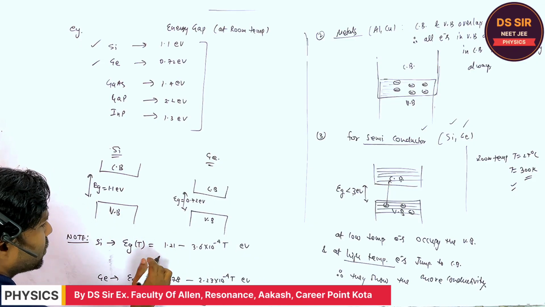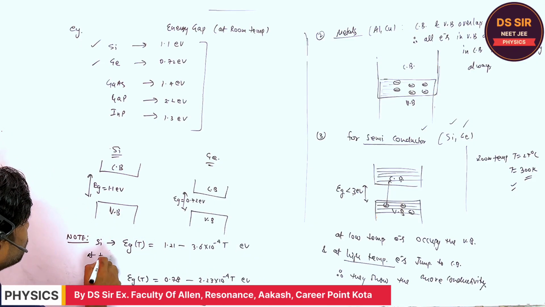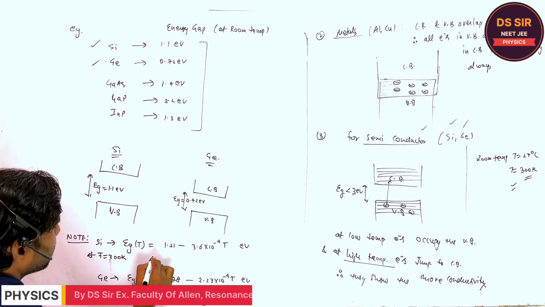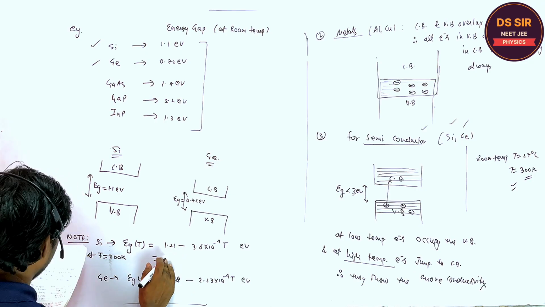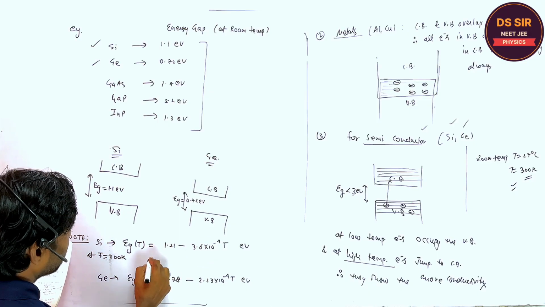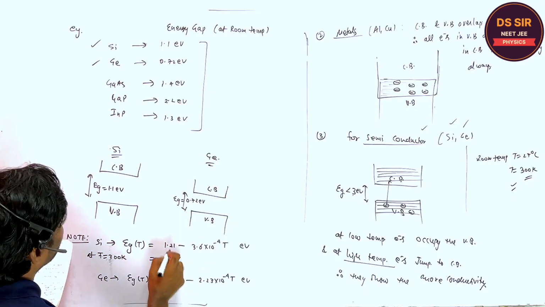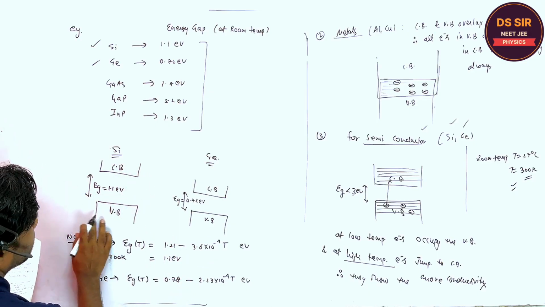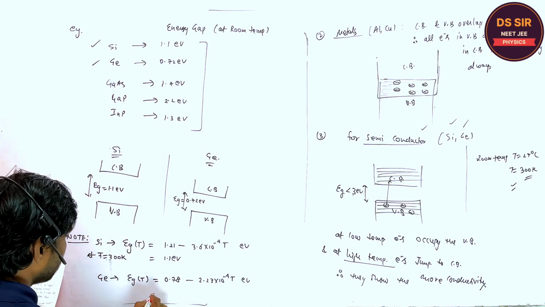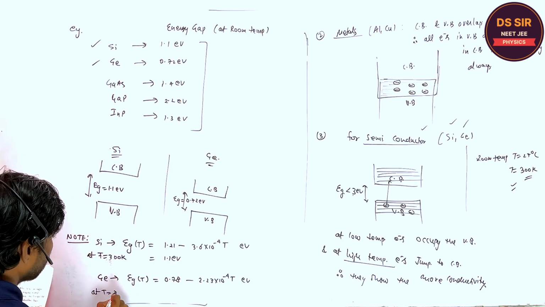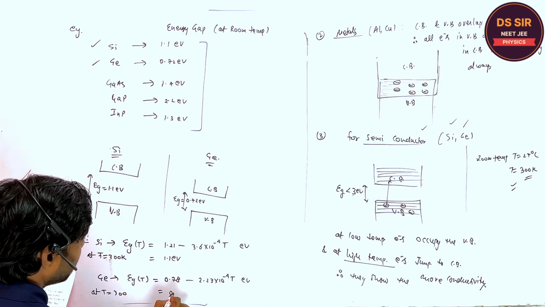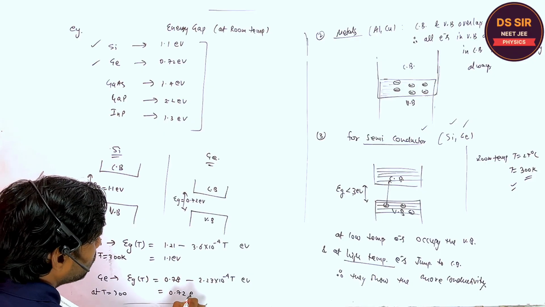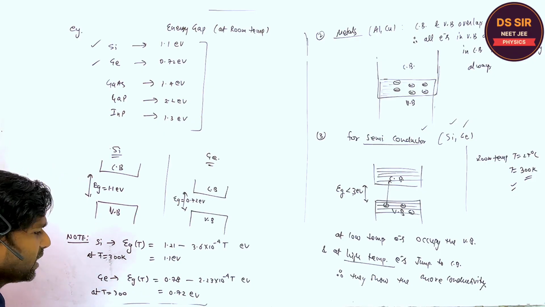At room temperature, at T equal to 300 Kelvin, when you calculate, this energy gap becomes 1.1 electron volt. This is the room temperature energy gap. And for this, at T equal to 300 Kelvin, the energy gap becomes 0.72 electron volt. Is it clear or not, Sanjay?